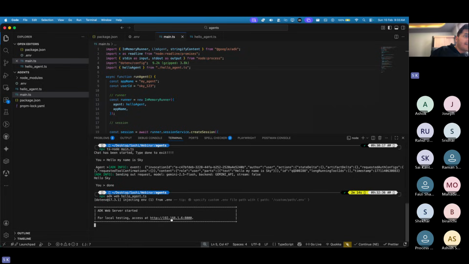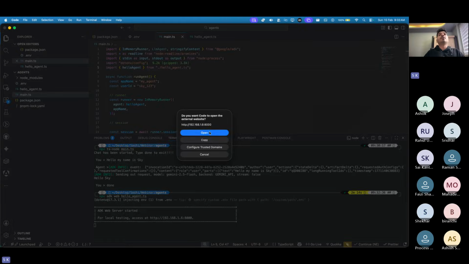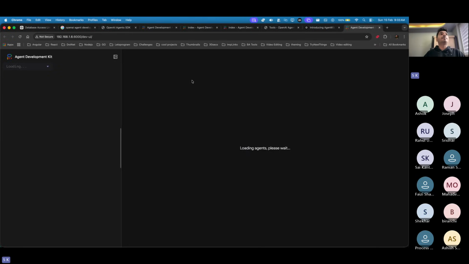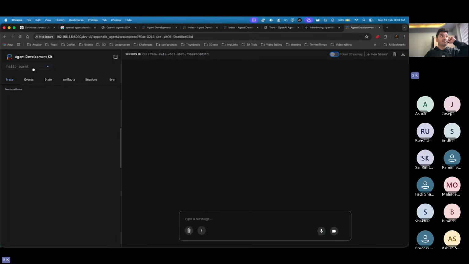I can wait, guys. I'm looking here because I cannot see the screen. Okay, so this is it. Can you see here? Now it is loading. Can you see now? This is the interface given by the Google team for us, so that we can type something and say hello. My name is Shashi.